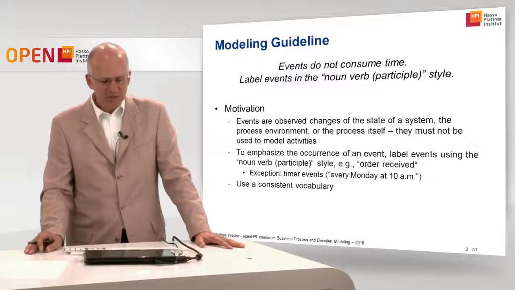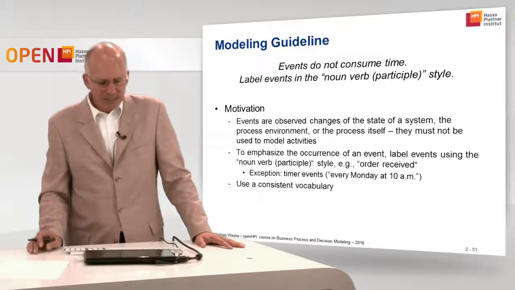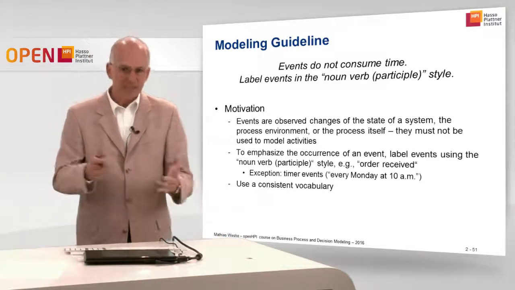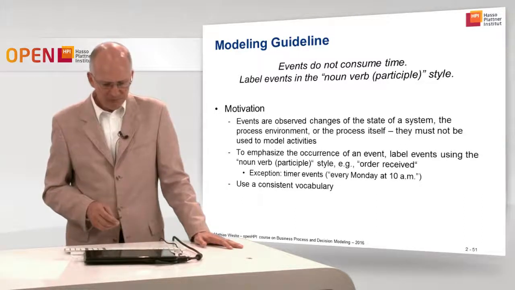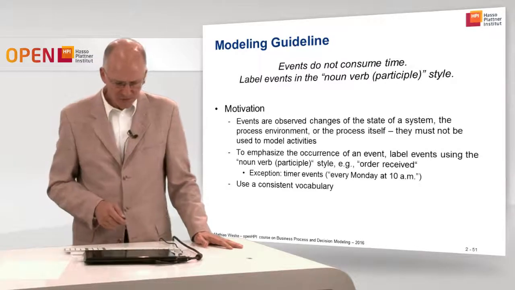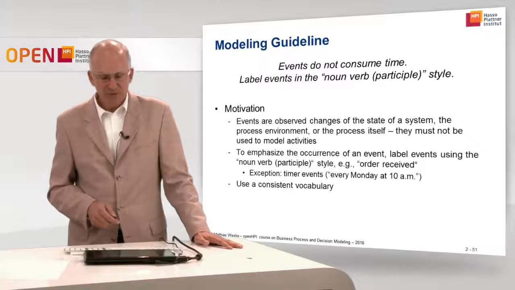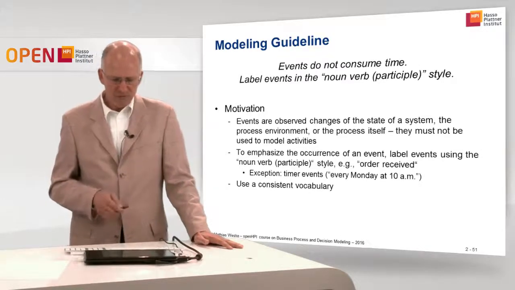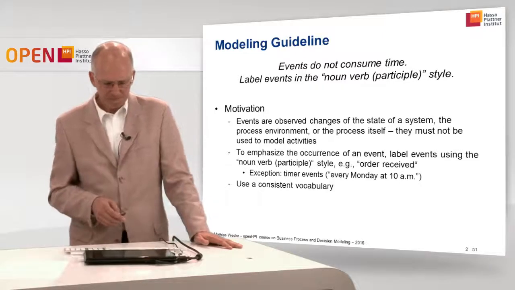They must not be used to model activities. So we cannot use events to model activities or things that take time. To emphasize the occurrence of an event, label events using the noun verb participle style, for instance, order received. Order received, noun verb in participle.